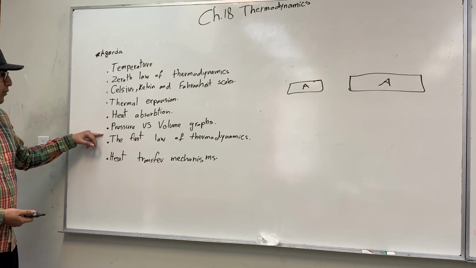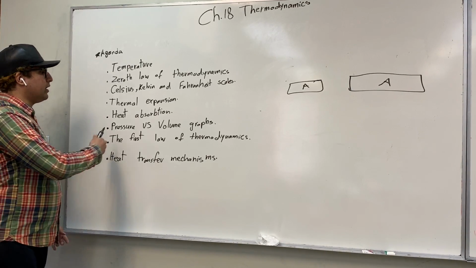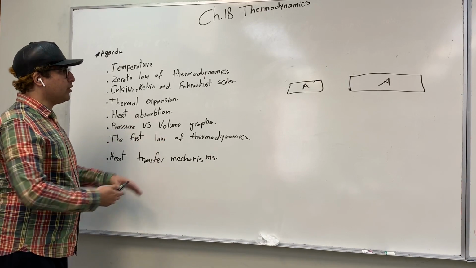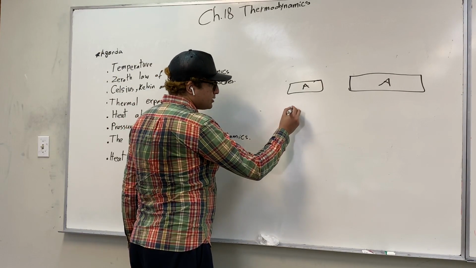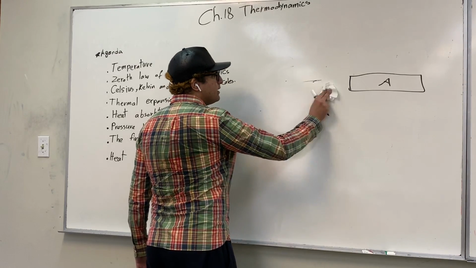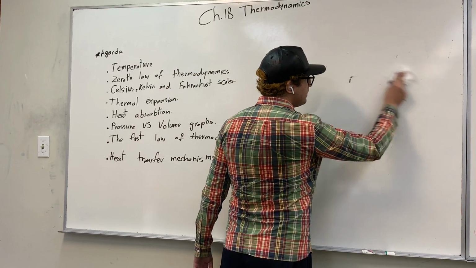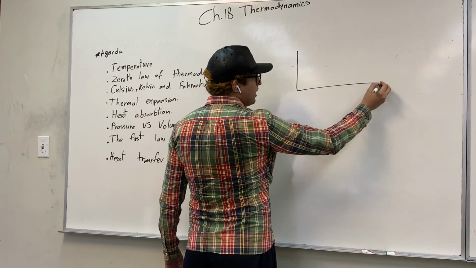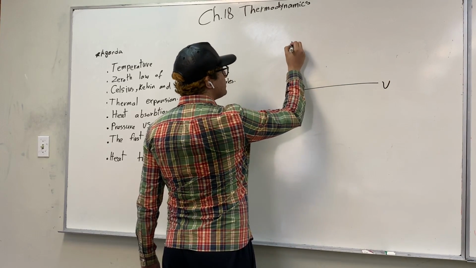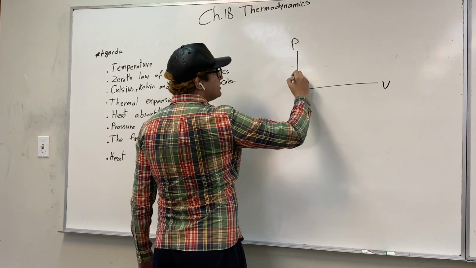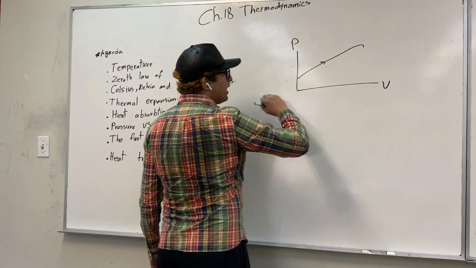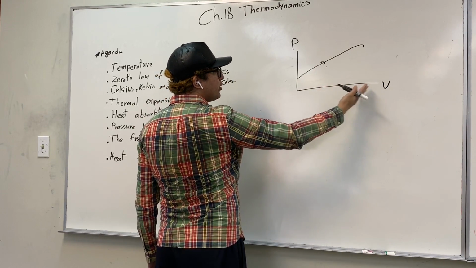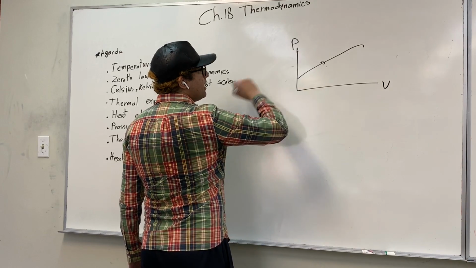So next, we're going to discuss something called pressure versus volume diagrams. We'll have graphs like this one. This is volume on the x-axis, and this is pressure. Say that when we increase volume, pressure increases.